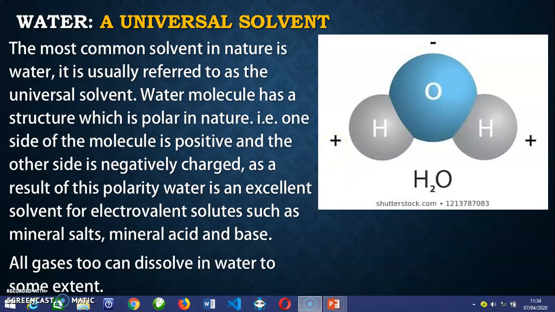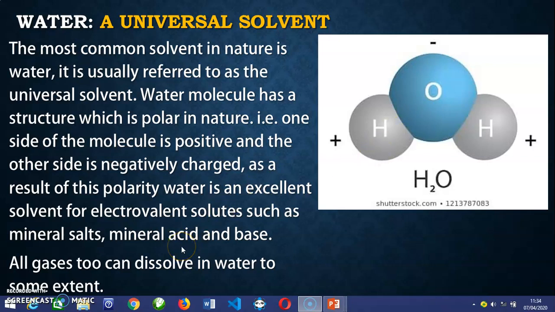Because of the polarity, because of one side being positively charged and the other side being negatively charged, it is referred to as an excellent solvent, because no matter which solute you are using, it is either carrying a negative charge or a positive charge. And if it is carrying both charges, then water can actually dissolve it. If it is carrying one of the charges, water will dissolve it, because water has two different charges, positive and negative.